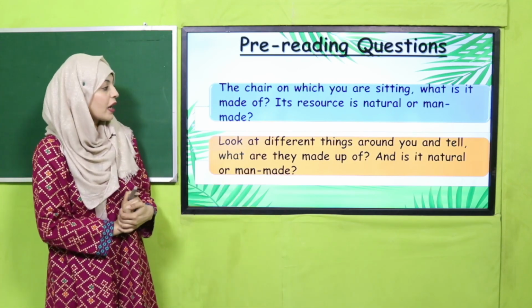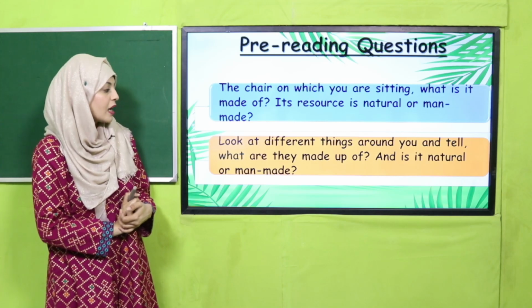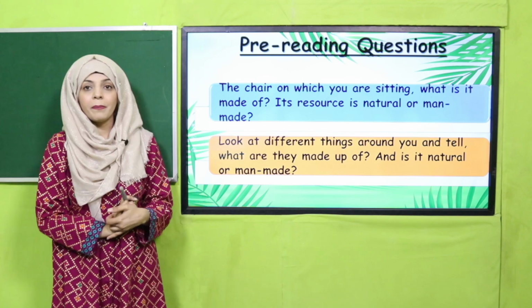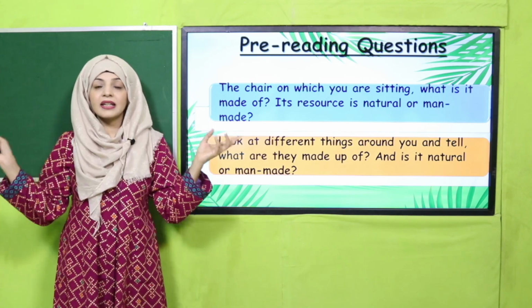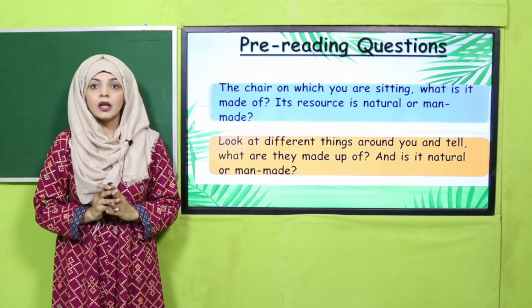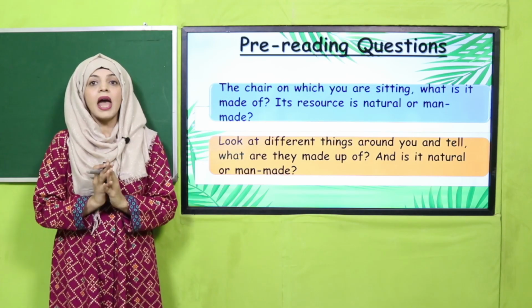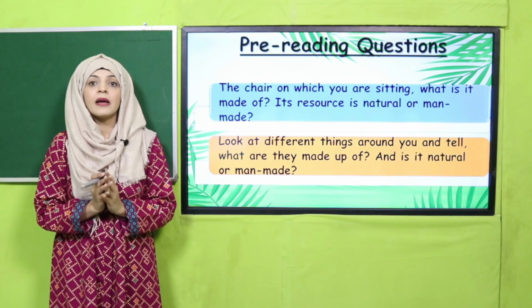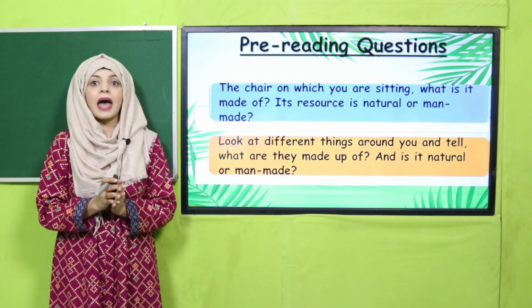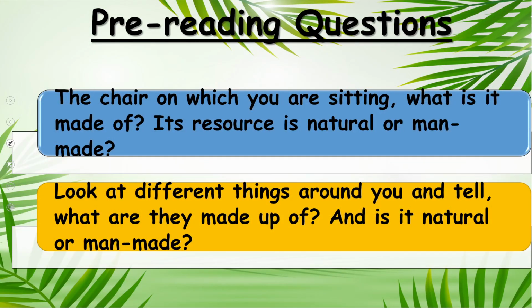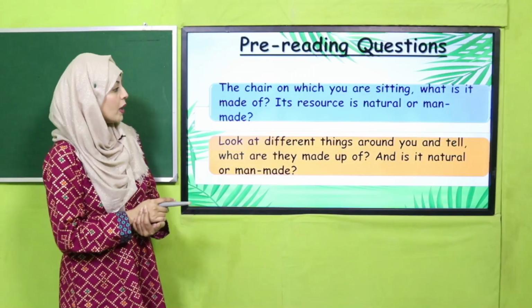Next question, look at the different things around you and tell what they are made up of, and is it natural or man-made, okay? Now look at the different things around you. Pause the video and look around, and then tell what these things are made of and whether the thing is natural or man-made, okay? From here we will move forward.